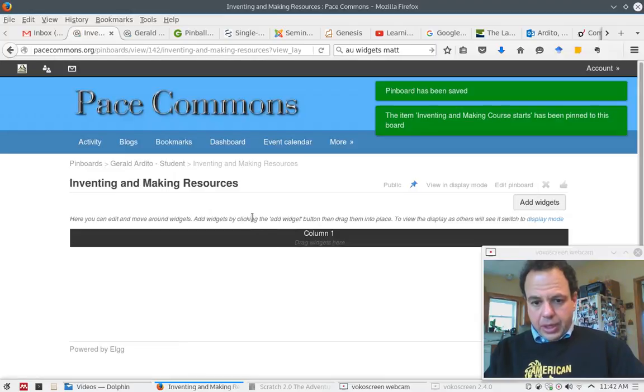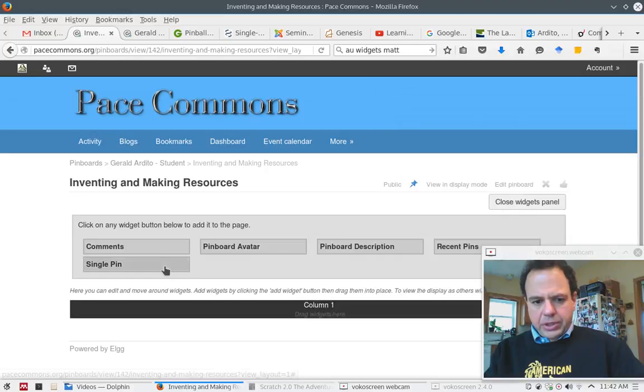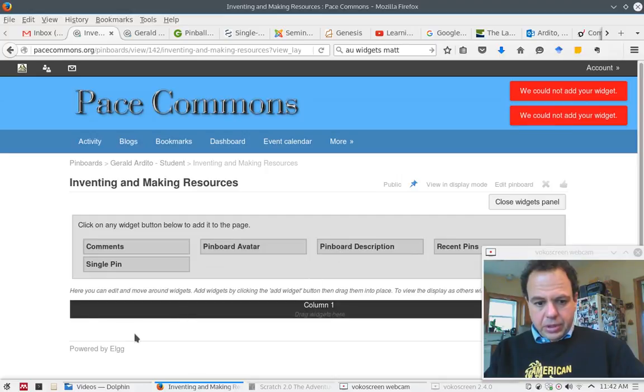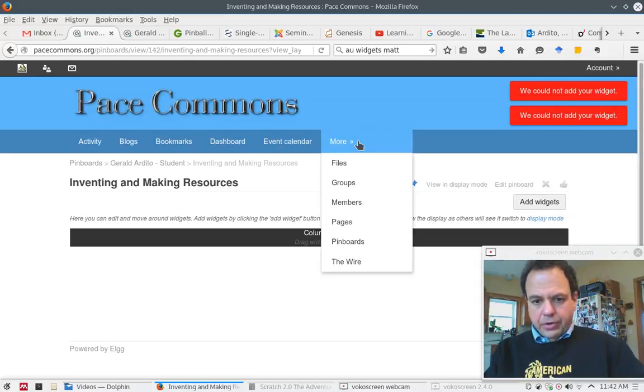Okay, so now I have my pin board, and like everything else, I have a widget, and I'm going to pick the single pin widget. Which for some reason I can't do. So I'm going to just put the pin board description on there. It's not working. Why isn't it? All right, so something's wrong with widgets. I don't know why, so we'll figure that out. But at any rate, let's go back to the group.